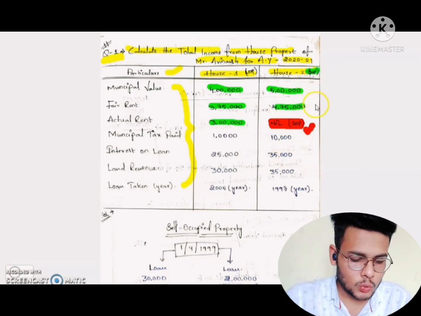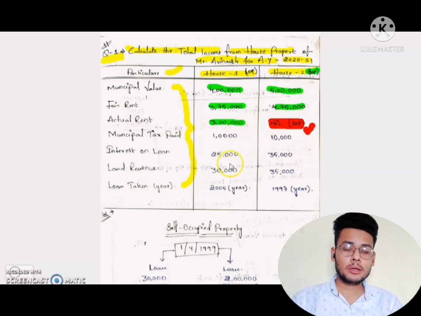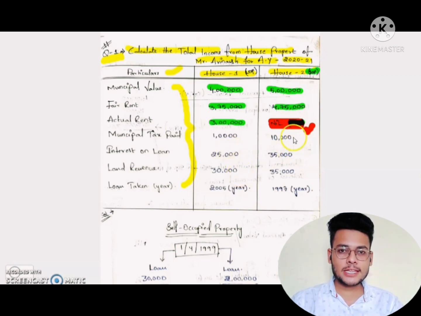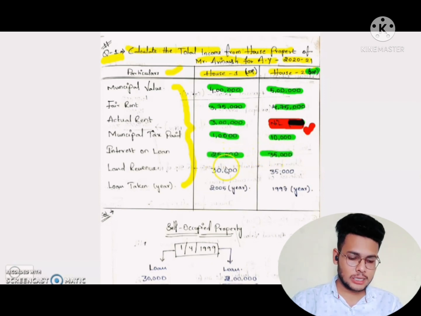But here house 2 is SOP. How did we treat it as SOP? Because it is not getting any income from outside. So it is a SOP. Now you understand why we call it SOP. How to identify the SOP? If there is no actual rental value for any house property, then it is treated as SOP, self-occupied house property. Clear? Next is municipal tax paid, that is 10,000 and 10,000. Interest on loan 25,000, 35,000. Land revenue 30,000, 35,000, and the loan taken year is also given.